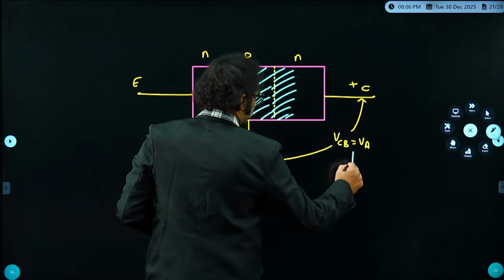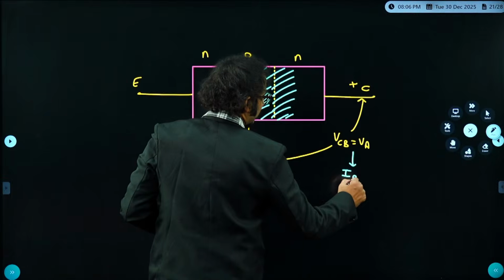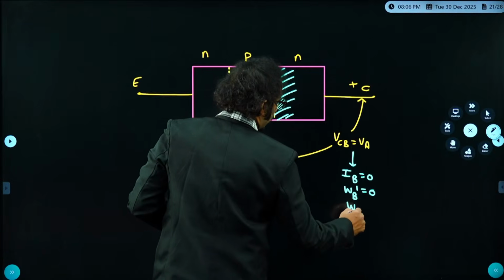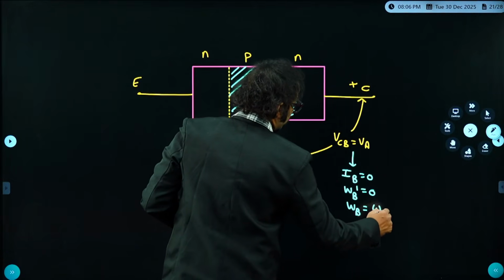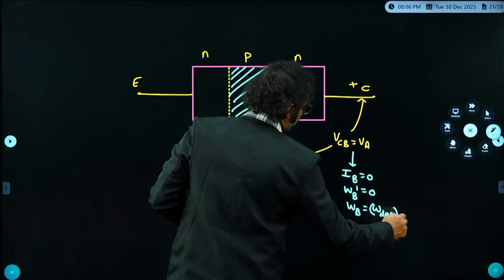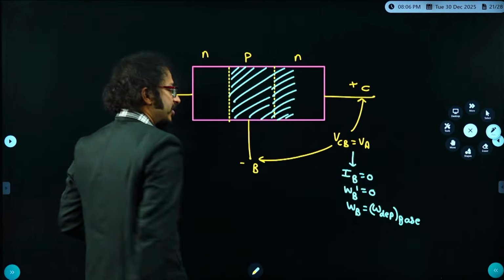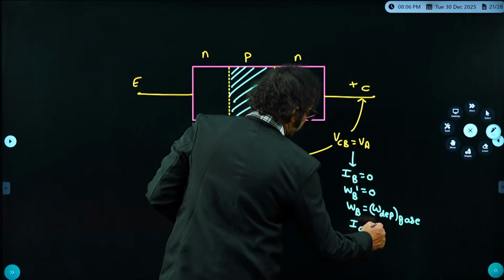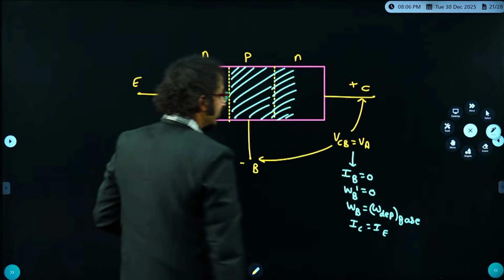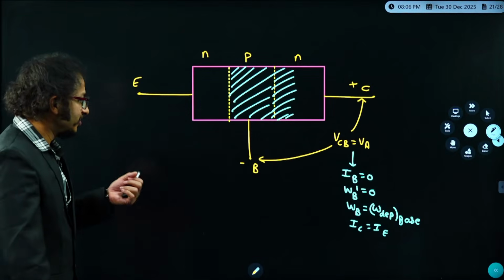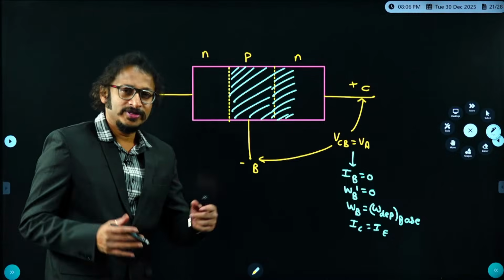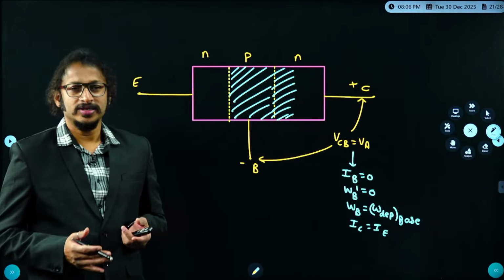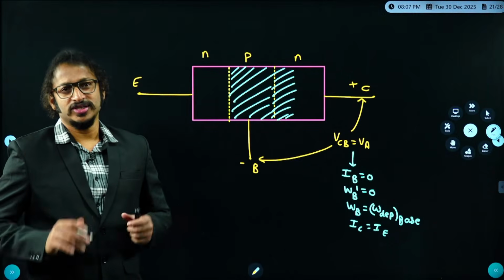At this voltage, base current is equal to 0, effective base width WB dash is equal to 0, and base width is equal to the depletion width in the base. No doubt IC is equal to IE, and IB is equal to 0. This is exactly what happens. That means when you hear the word punch through, there exist huge currents, for sure it is a breakdown, but the depletion width completely occupies the region.